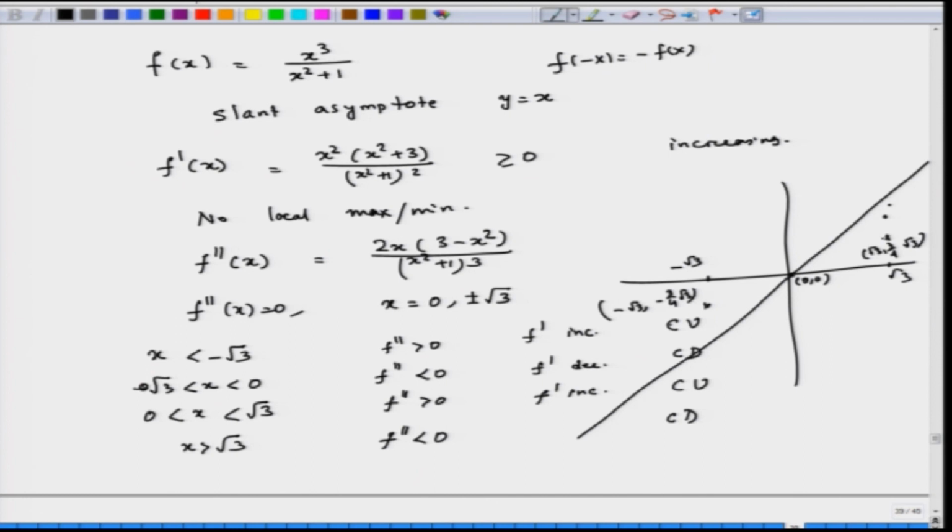Now, for x greater than square root of 3, this is concave downward and this is going to be this.